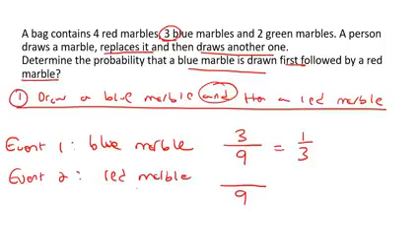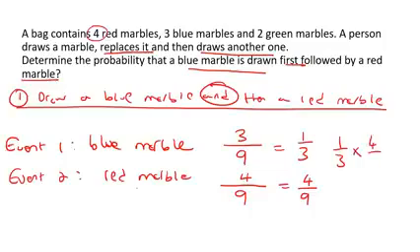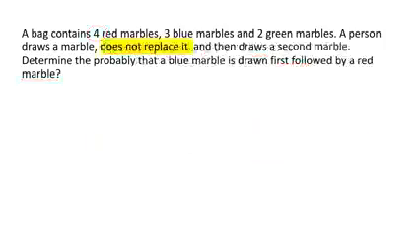Okay? But now they're looking for a red one, so a red one there would be 4. And if you type that on the calculator, it would still be 4. So because we're using and, we want both of these to happen, we're going to multiply them. So we're going to multiply them like that. And if you do that correctly, this should give you 4 out of 27.